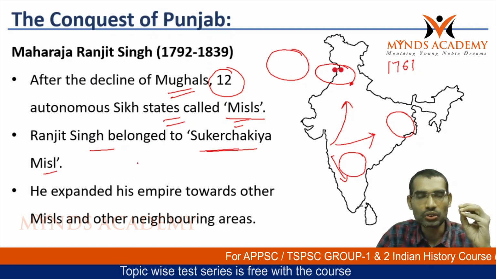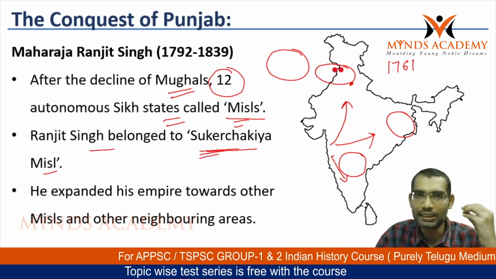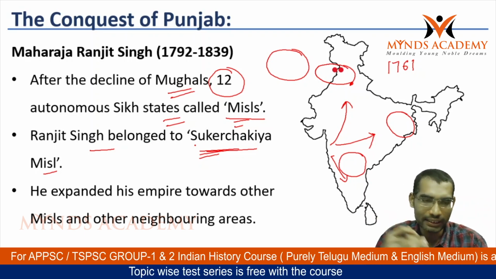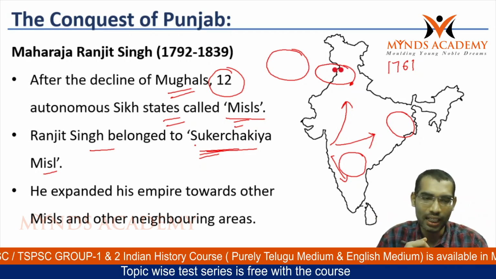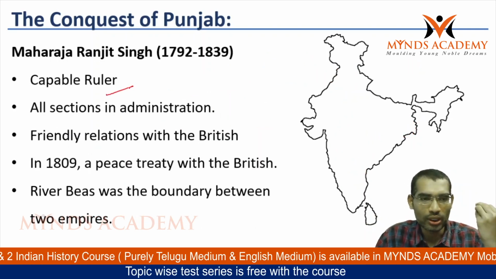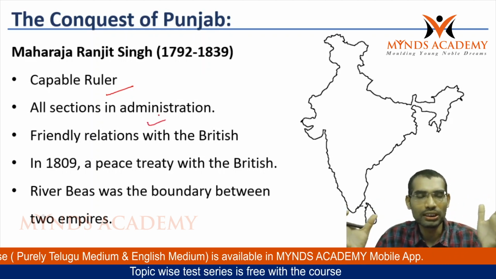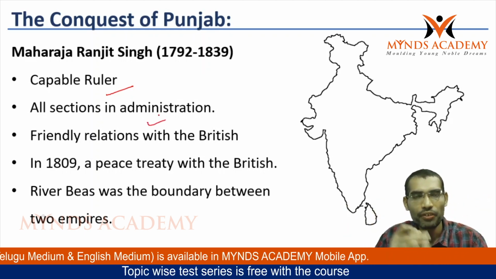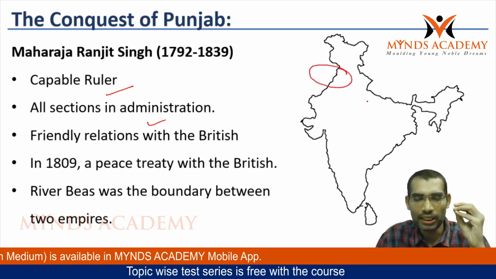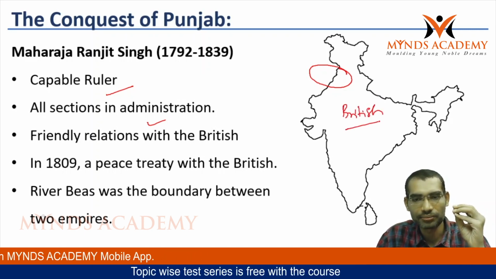And he became the major leader of the Sukarchakia Misl and he started expanding his territories. He expanded his empire towards other Misls and other neighboring areas. He was a very capable ruler and he allowed all sections of people into his administration. With the British also, he maintained good relations because the British were very powerful and were his neighbors.